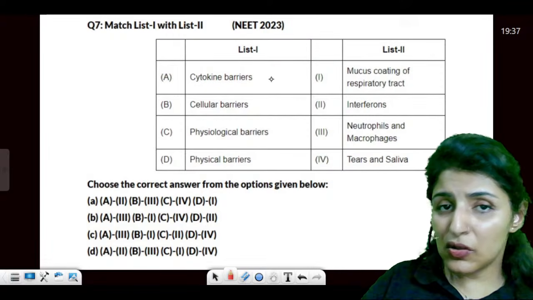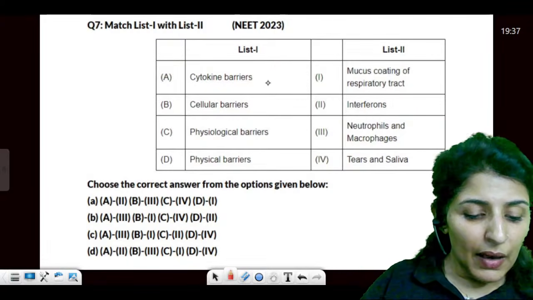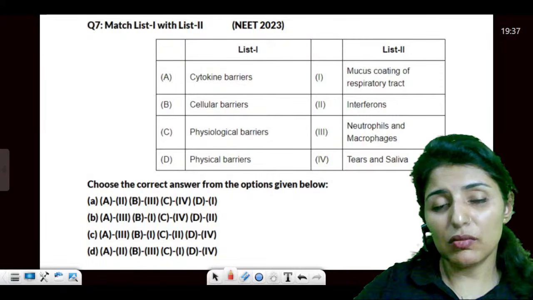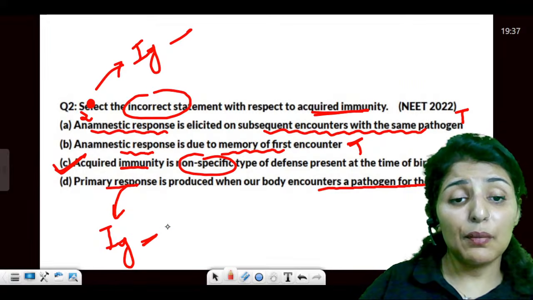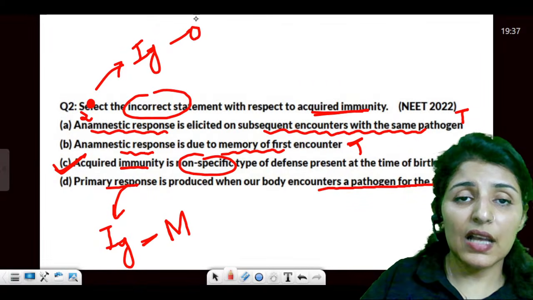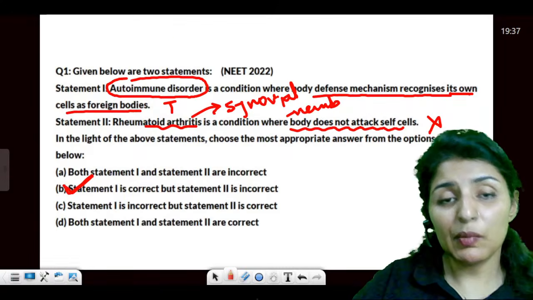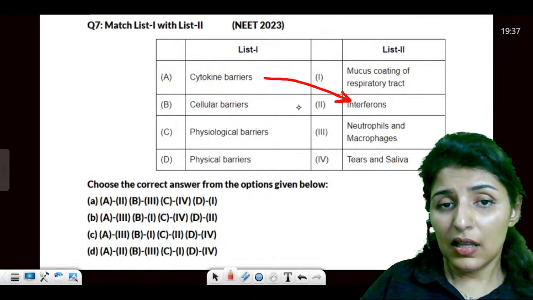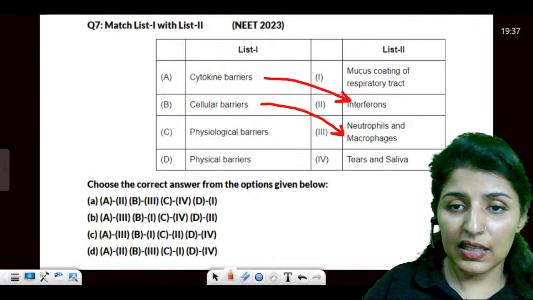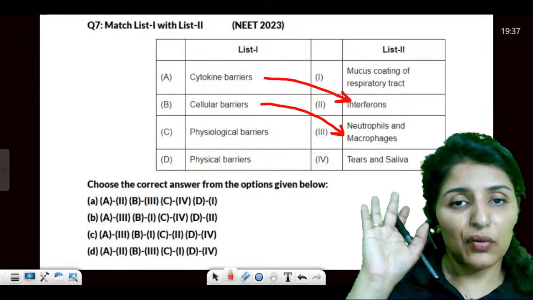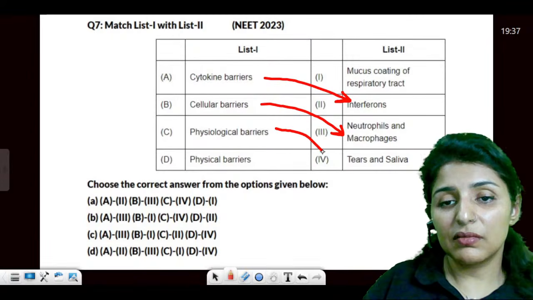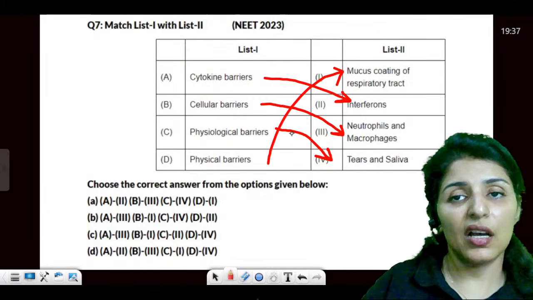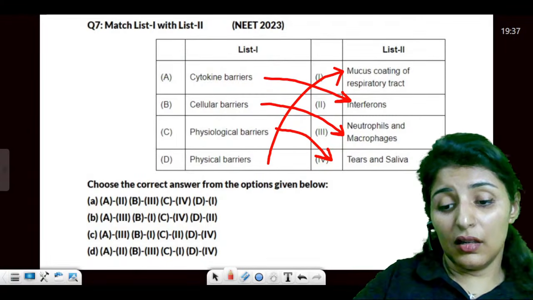Again, a repetition of a similar question. See, cytokine barriers. Right, Jaya? Let's go back to this question, guys. Primary produces IgM and in secondary it is IgG. IgD is never produced in such responses. Now, cytokine barriers are the interferons. Cellular barriers are the phagocytic cells, neutrophils, monocytes, macrophages, all phagocytic. Physiological: tears, saliva, earwax, HCl, lactic acid. Physical barriers: mucus, cilia, hair, and skin.